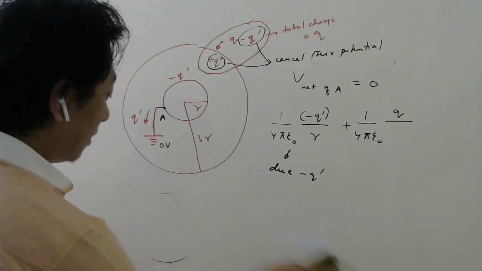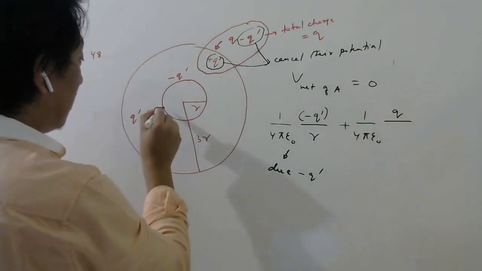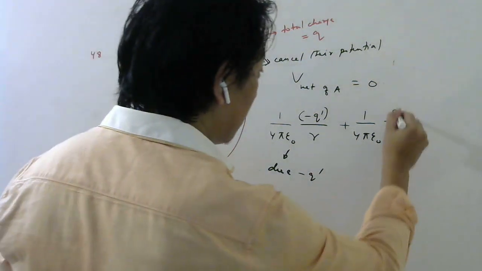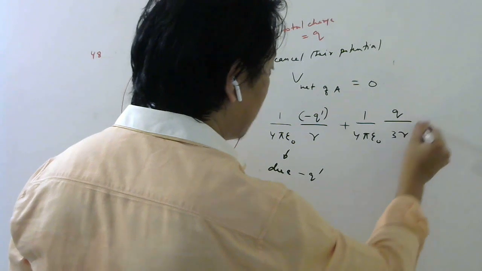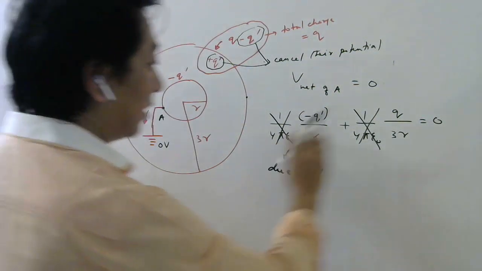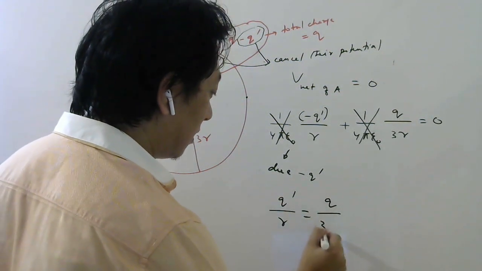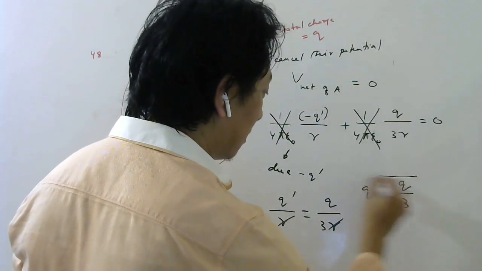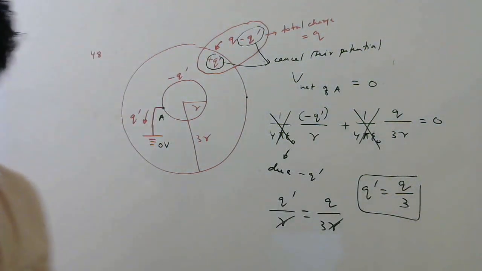So the potential produced by this shell at this point should be the same as on its surface. So it will be q divided by the radius of this shell. What is the radius of this shell? 3r. So the total should be 0. Then this and this can be cancelled, because you can take it to that side. So you will get q dash by r equals q by 3r. R also cancels, so q dash will be q by 3. So how much charge flows to the ground? Q by 3. It came positive.